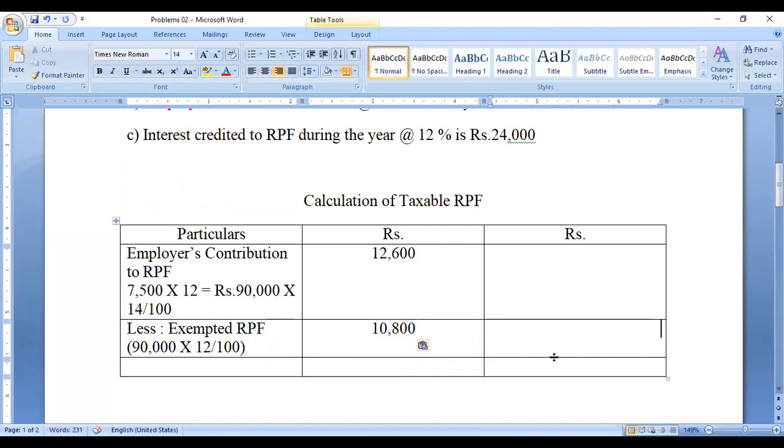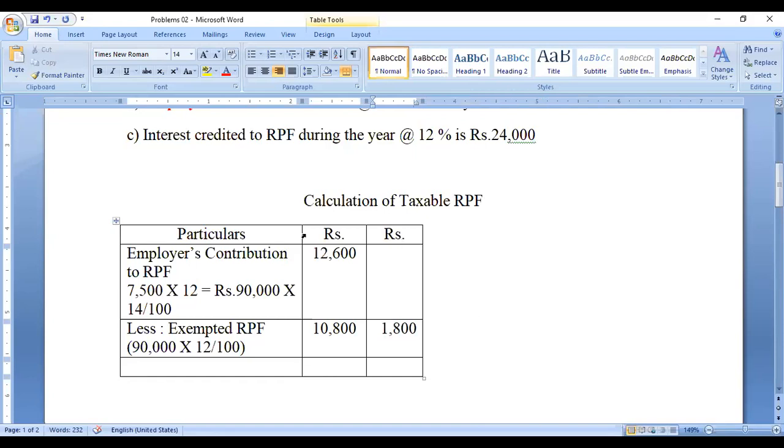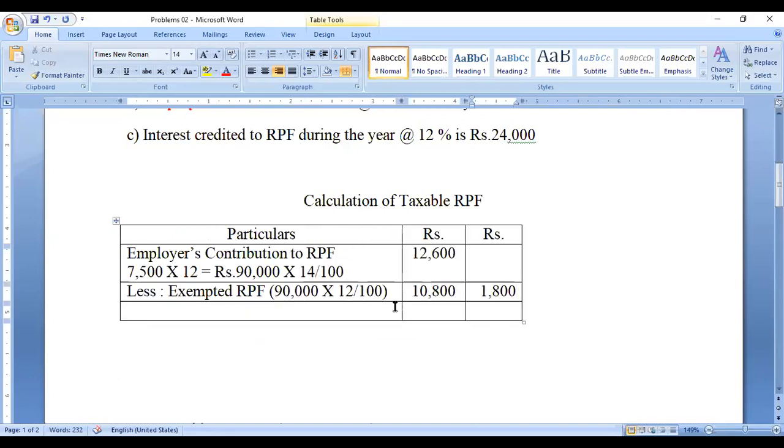What is that amount? 12,600 minus 10,800 is 1,800. It is the excess amount contributed to the employee account. So this amount is taxable.